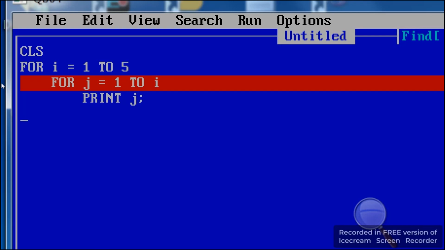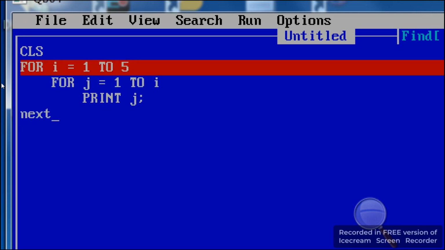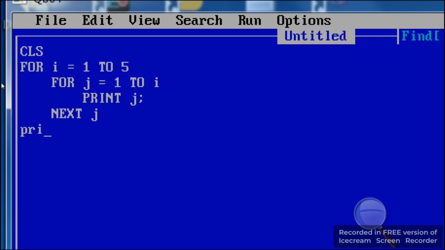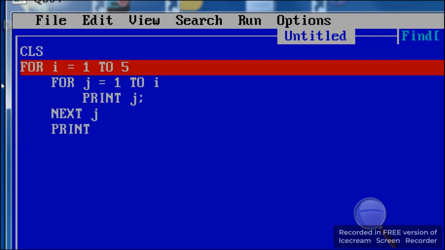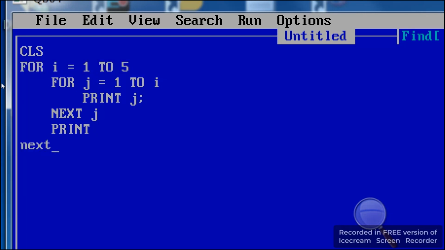Here one thing you must understand, that semicolon means if you want to write that output in horizontal direction, then we will use semicolon in every case of QBASIC statement. So you must understand this. So next j, then print, and this print is used for next line. Go to next line. Then next i, and after that program end.